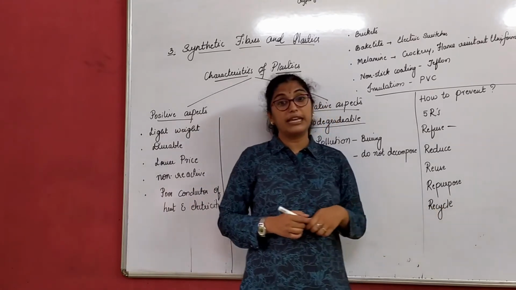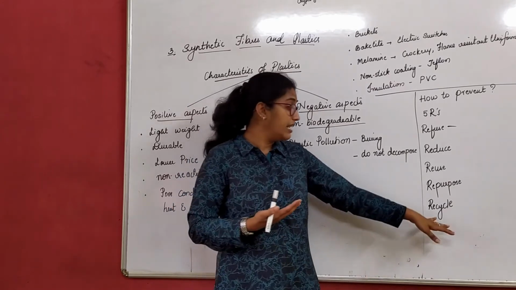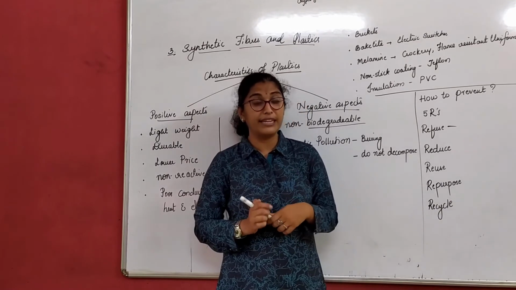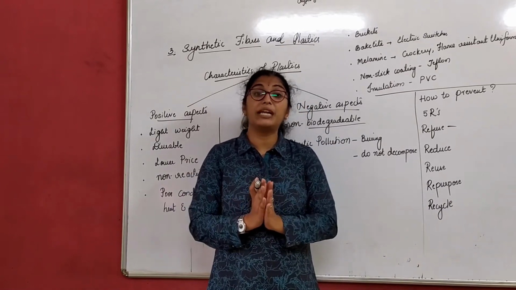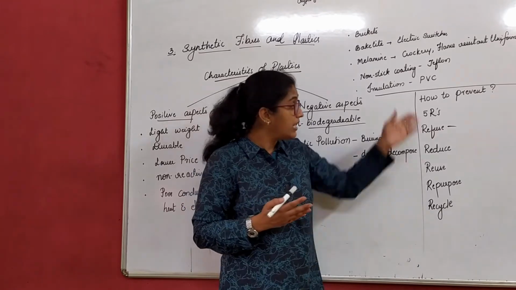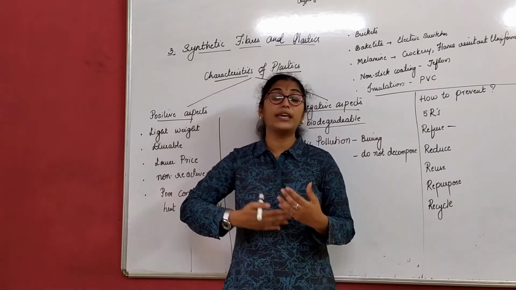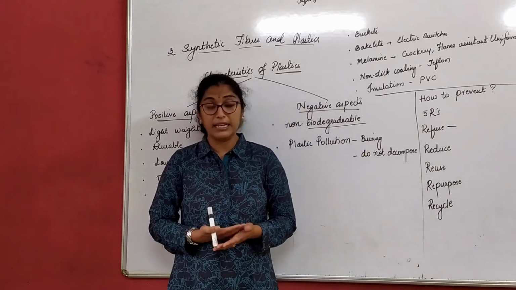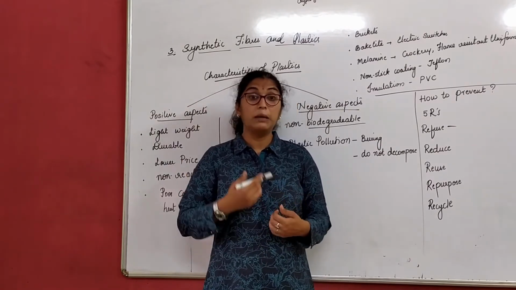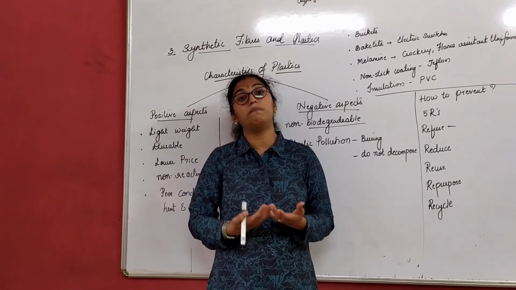Last is recycle. Try using materials which can be recycled. Nowadays in the market, we are also getting polythene covers which can be recycled, right? Since plastic cannot be recycled, that is why we avoid using plastic. So these are the ways in which we can prevent the use of plastic. It is not that we can bring a full stop to the use of plastic, but wherever possible, whatever best can be done, there we can minimize it.